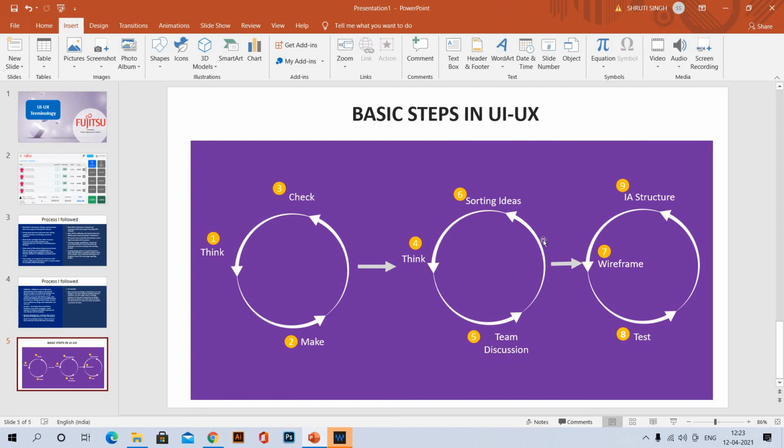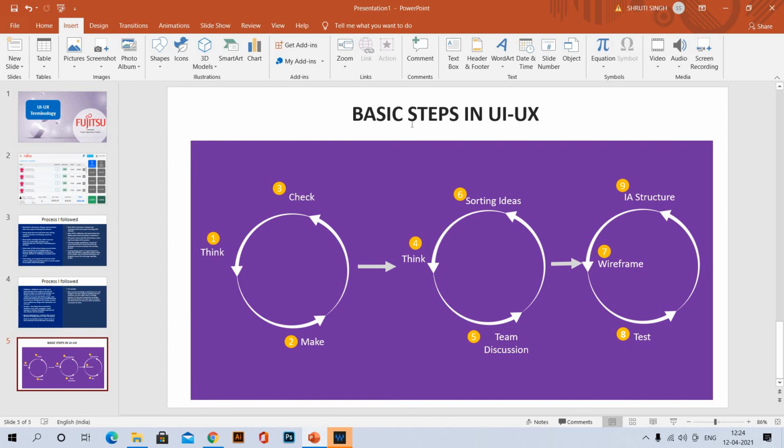So having team discussion and then sorting ideas. Whatever ideas our team has given, whatever I found from each and every team member, the UI designer or UX designer needs to point out all those ideas and think about those points. Here six points end and we start from here, wireframe.